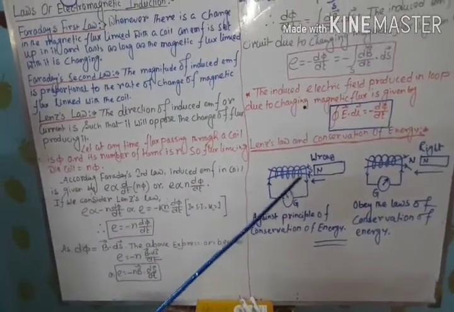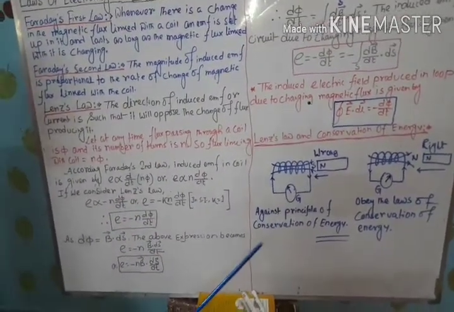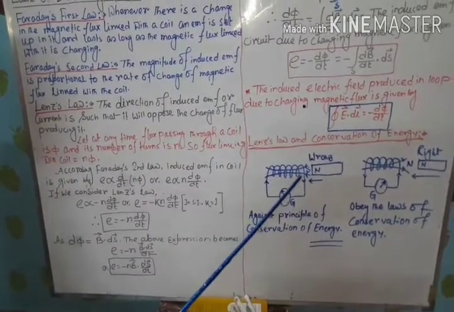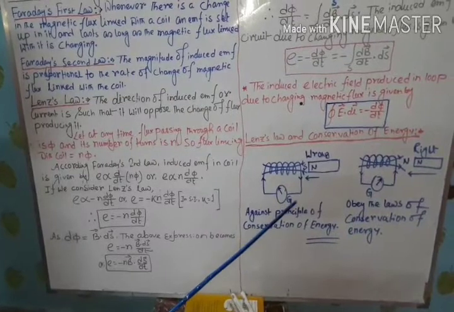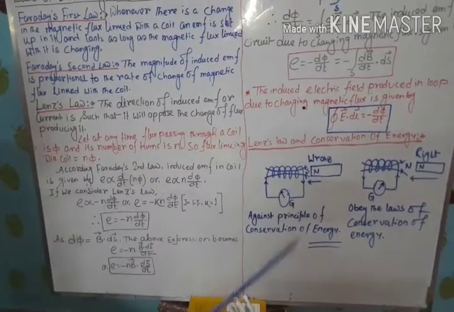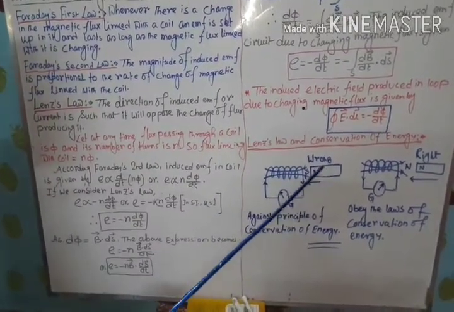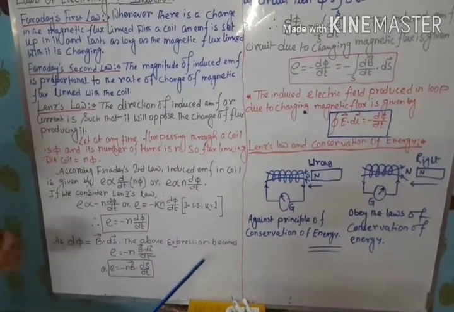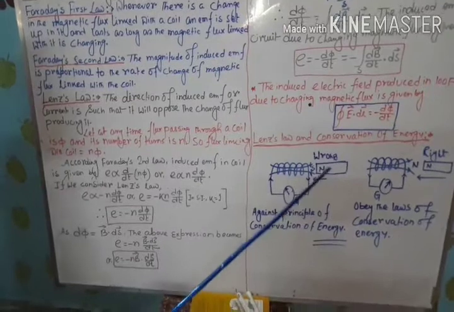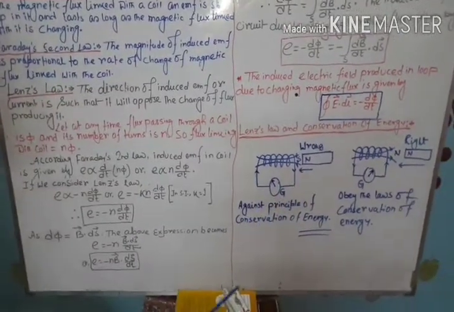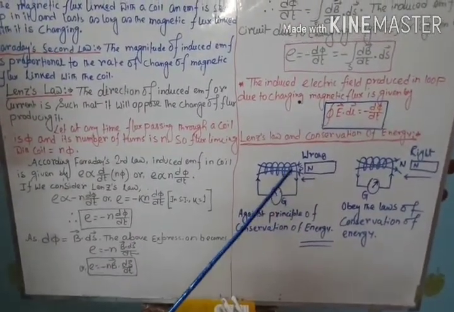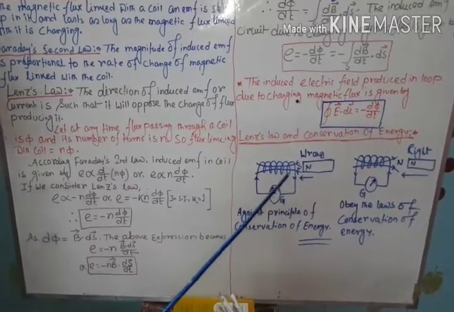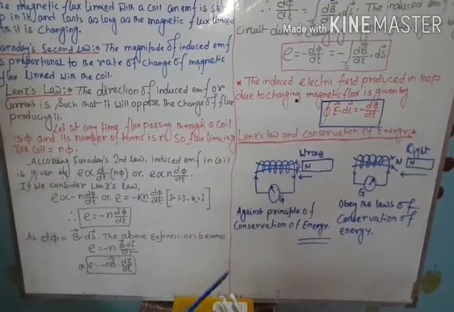See this situation very carefully. Here we consider a solenoid, and with this solenoid a galvanometer is connected. There is a bar magnet, and this is the north pole of the bar magnet. Imagine that the north pole of the bar magnet is moving towards one face of the solenoid, and that face of the solenoid becomes a south pole.